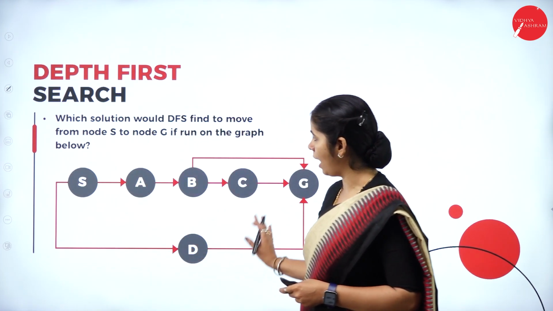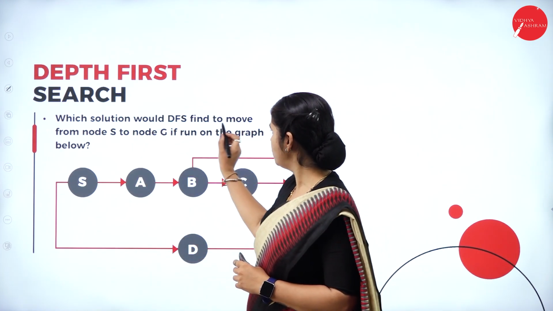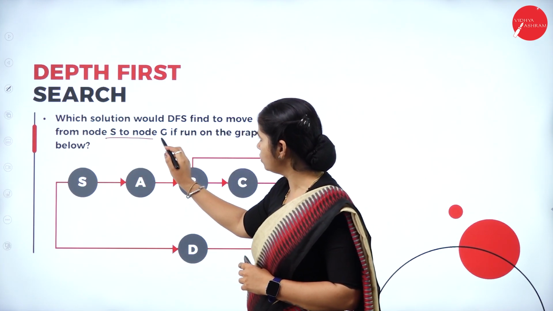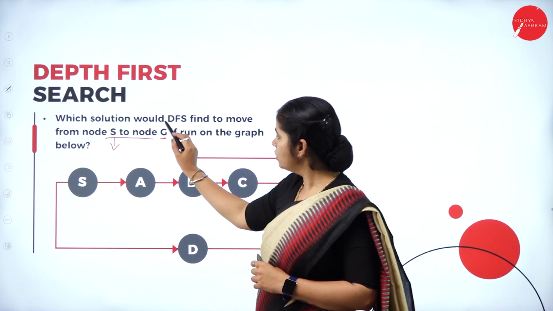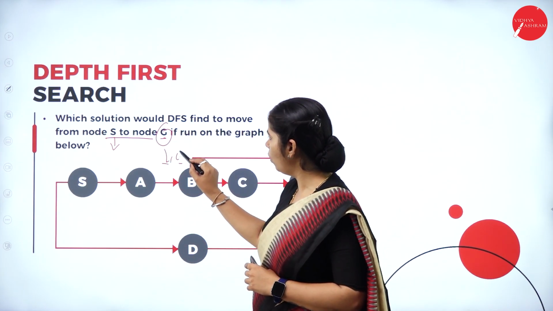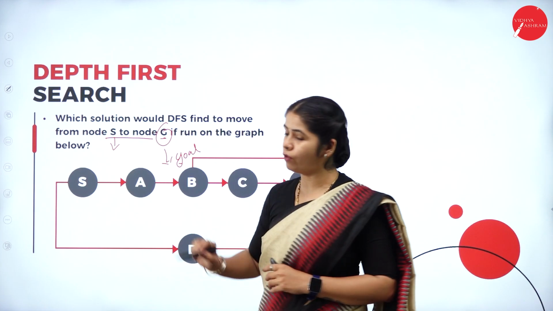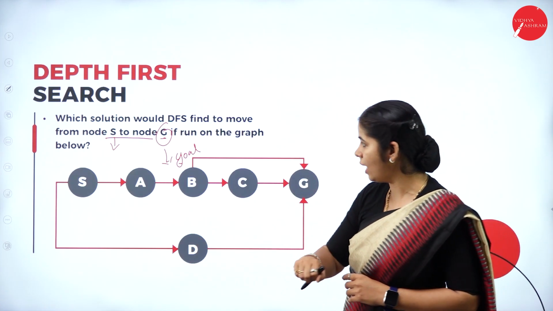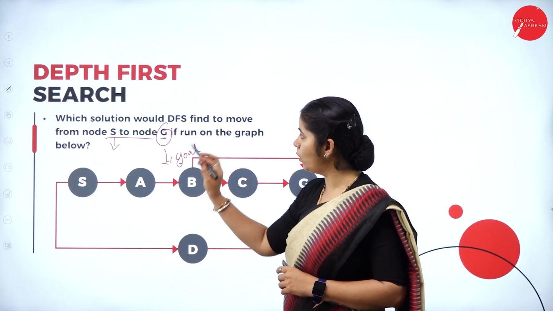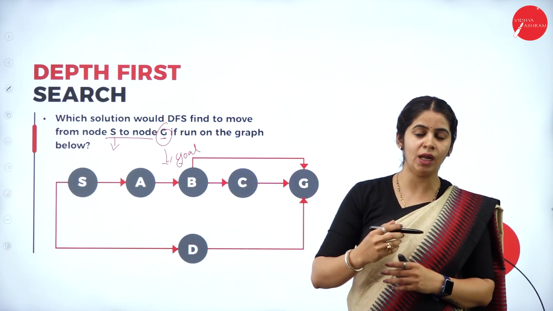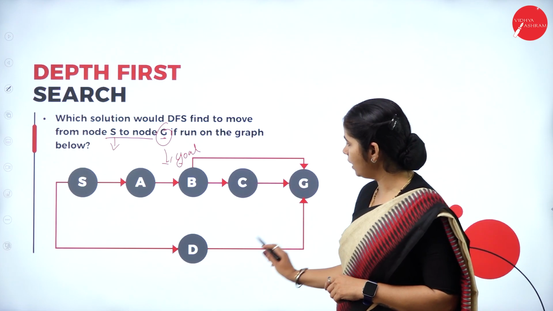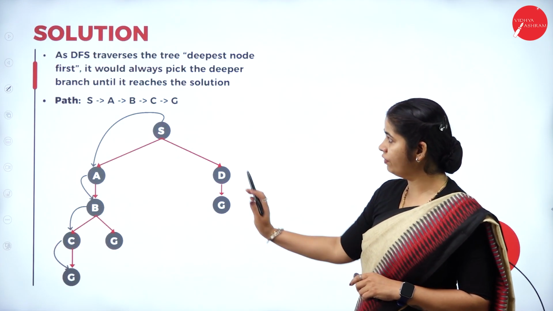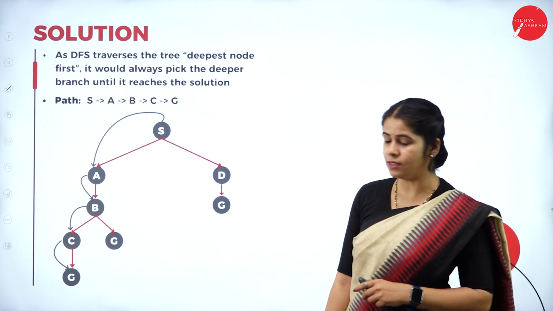Here we have one graph. Which solution could be the DFS to find the move from node S to node G? What is our starting node? S is the starting node. G is our goal node. Goal node means the particular node or element we are searching for. How are we implementing depth first search for this particular graph? This graph is converted into the form of a tree to find the solution.